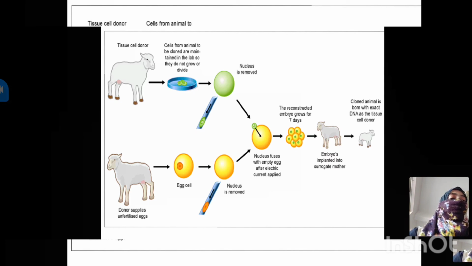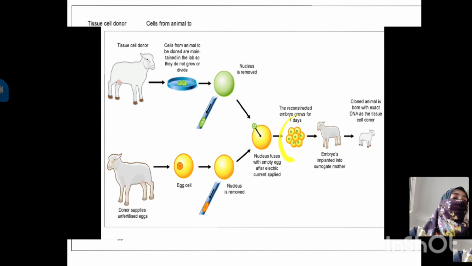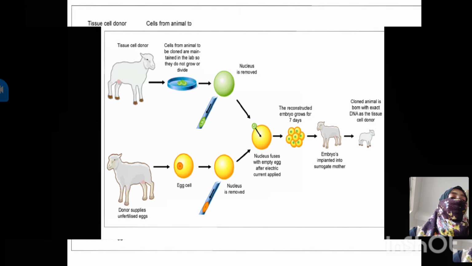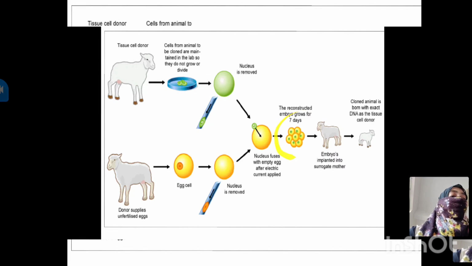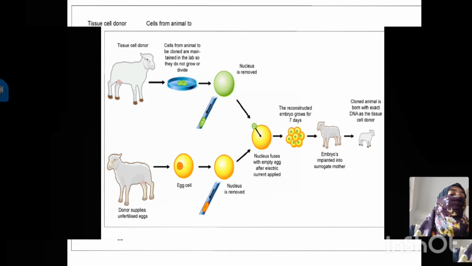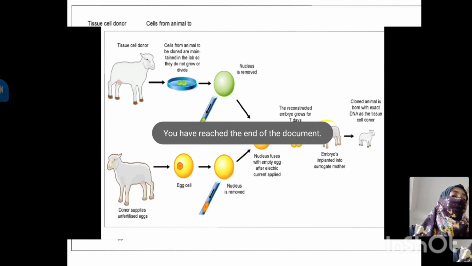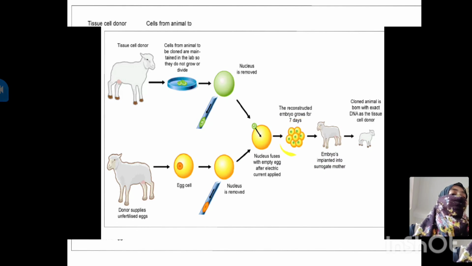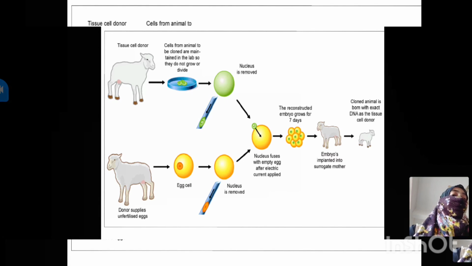So that reconstructed embryo grows for 7 days and forms a zygote. मीन्स ये जो भी है एम्ब्रियो वो 7 डेज के लिए रहेगा और ग्रो करेगा. After that growth they will implant it into the surrogate mother. यानी ये जो जाइगोट है उसे सरोगेट मदर में इम्प्लांट करेंगे. And this will give birth to the cloned animal. So such a method is known as the cloning method.